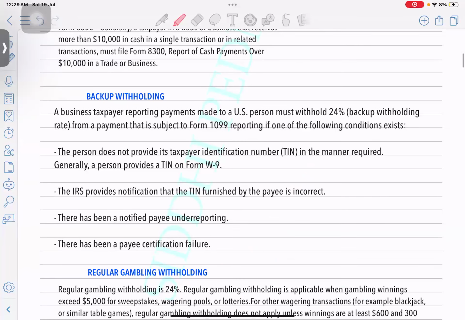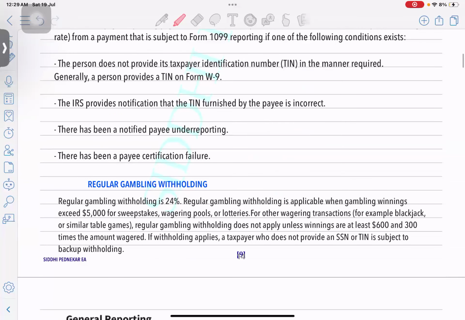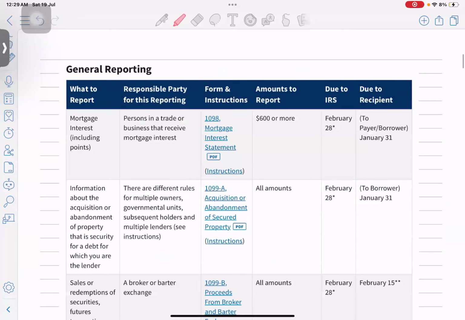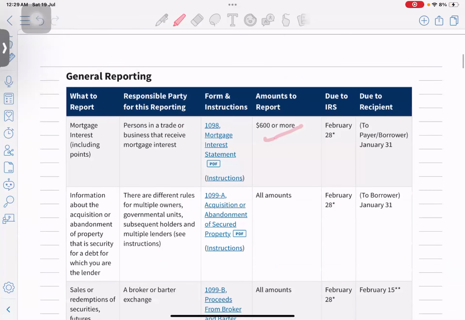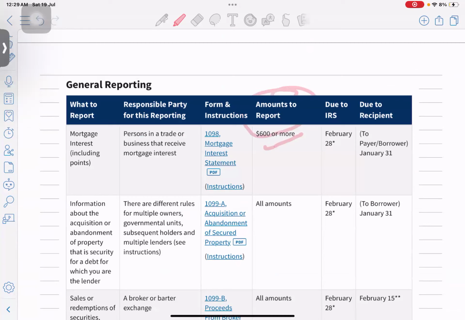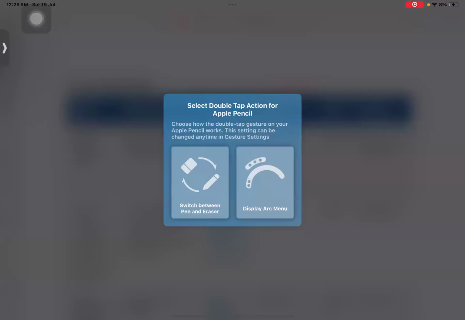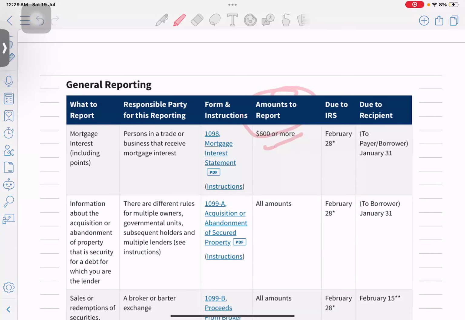The deadlines by which you issue these forms are given somewhere here. If it's more than 600, or up to 600, whatever the limits are, you have to check the amount which you are going to pay, because being an employer, whatever amount you're going to pay, you need to check.